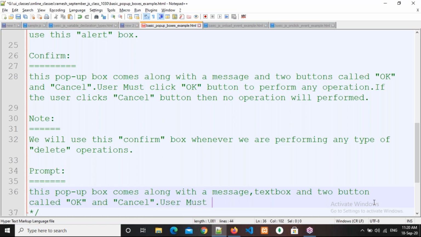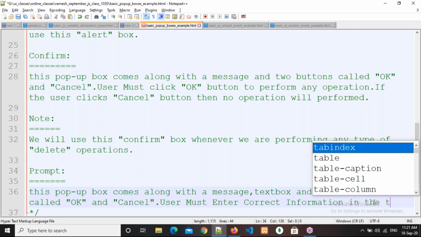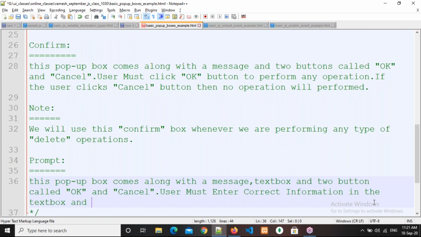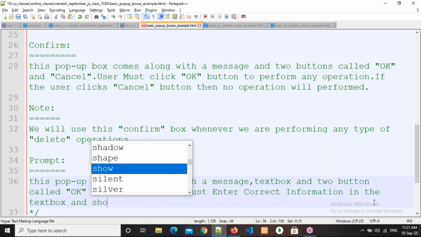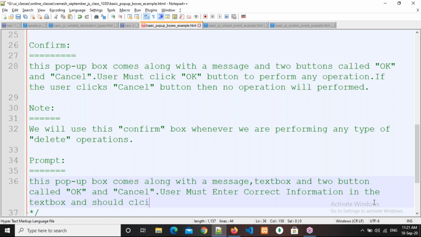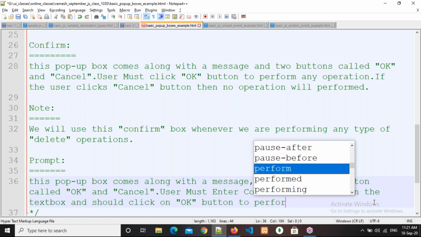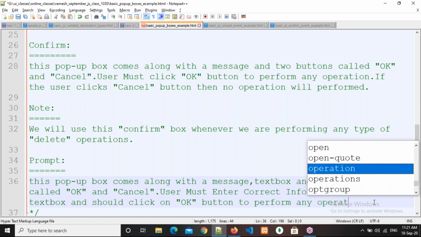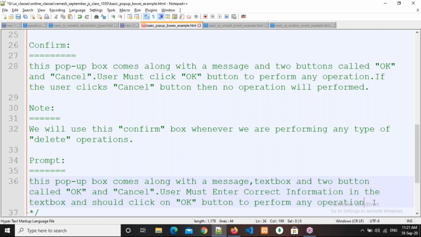The user must enter correct information in the text box and should click on the OK button to perform any operation.